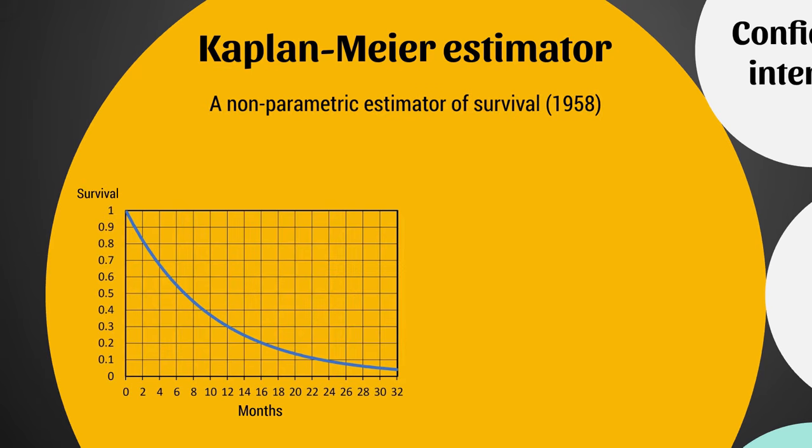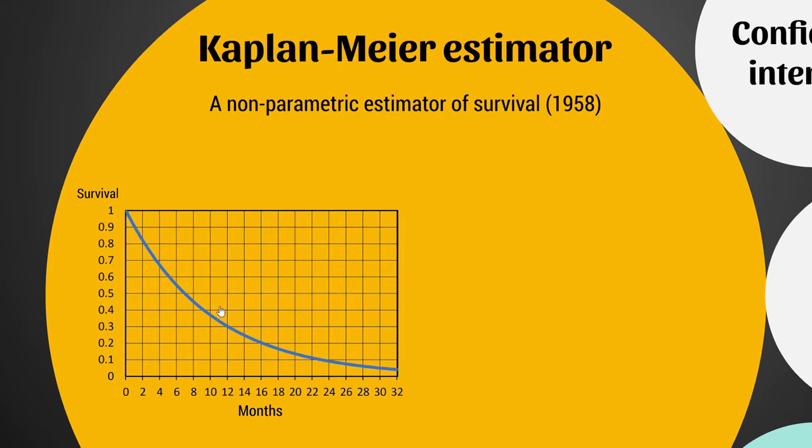Now, what do we mean by non-parametric estimator? Well, you might think of survival as something that might look a little bit like this, where if you're infected with some disease, you might have some kind of survival horizon that looks a little bit like this, where as the months proceed from that first diagnosis, your chance of survival kind of slowly curves out like this.